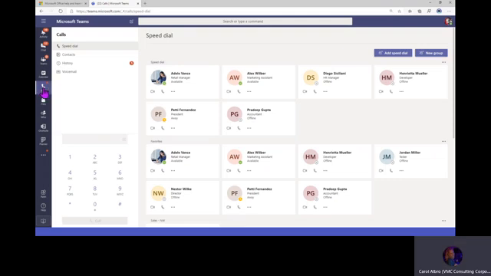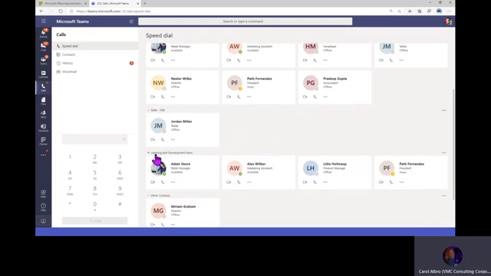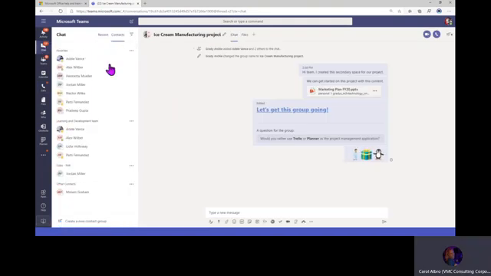So this is the call menu. I just clicked on the call icon here on the left-hand rail menu. And you can see I've got my speed dial group, and I can add to that using this icon or this button here. And then I can create new groups. You can see here I created the Learn and Development team, right? And if I go to my chat and I go to recents, you can see they show up here as well. So that's kind of nice.